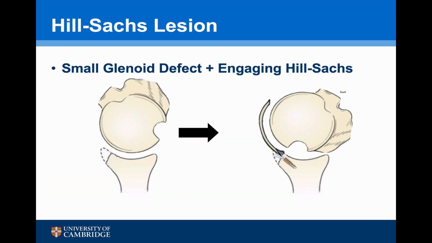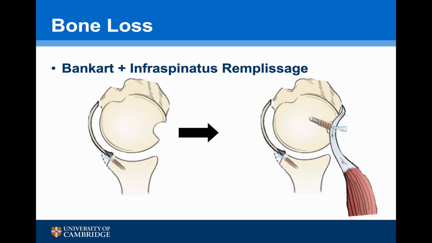For patients with a relatively small amount of anterior glenoid bone loss but a large Hill-Sachs lesion, another option is to undertake a soft tissue procedure anteriorly and to address the Hill-Sachs lesion with an infraspinatus remplissage. This will prevent the Hill-Sachs from engaging.